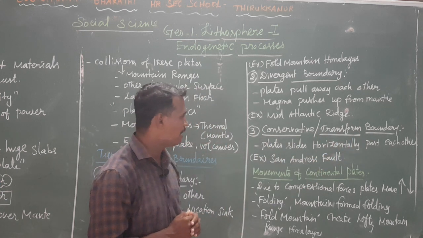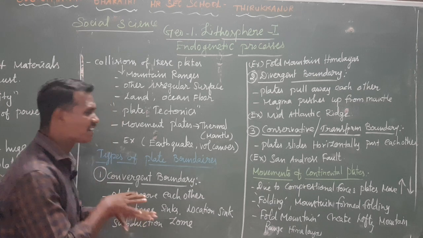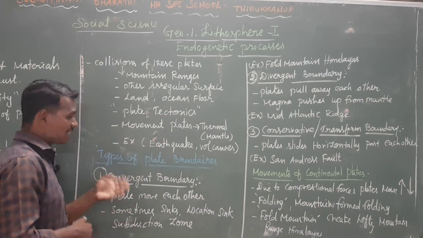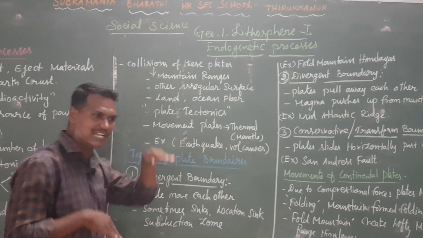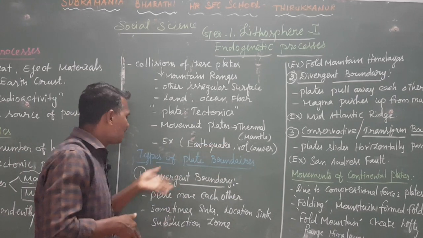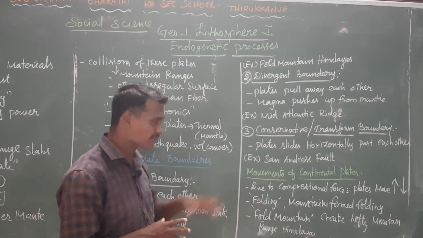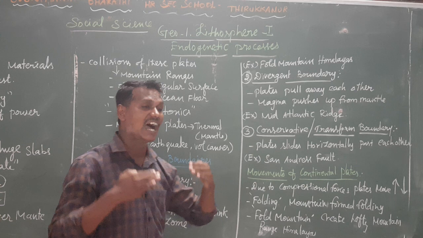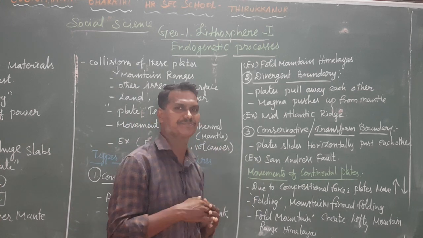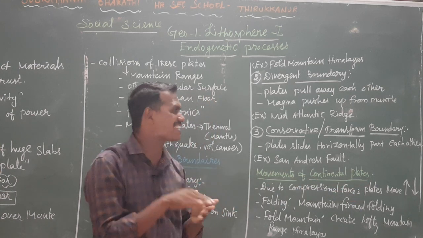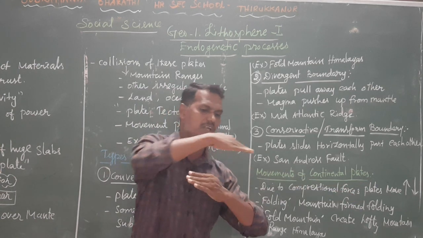Do you understand? In the remaining boundaries, one plate is moving away from another, that is a divergent boundary. But in a convergent boundary, one plate is sinking and another plate is moving, that is the convergent. But in conservative and transform boundaries, the plates move horizontally. Vertical is upright, horizontal is slanting movement. Past each other, one slides while the other keeps moving.